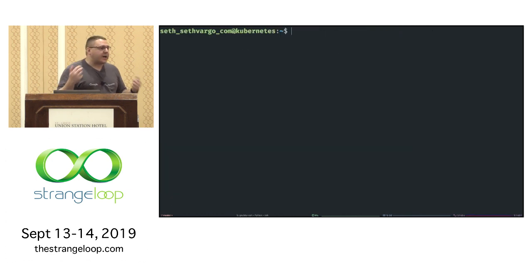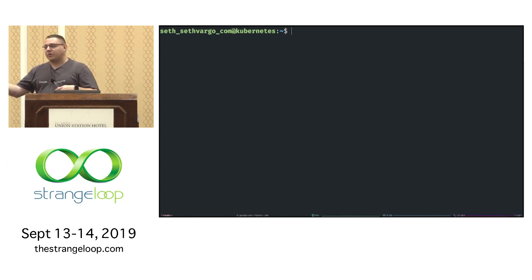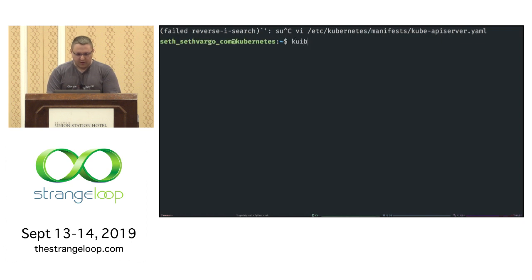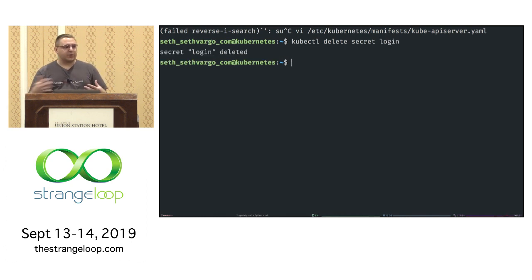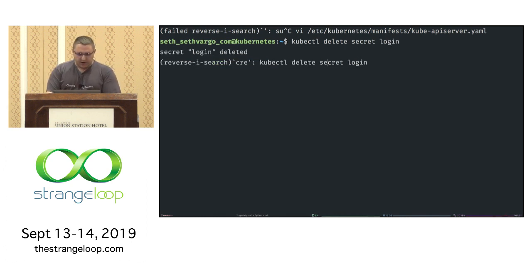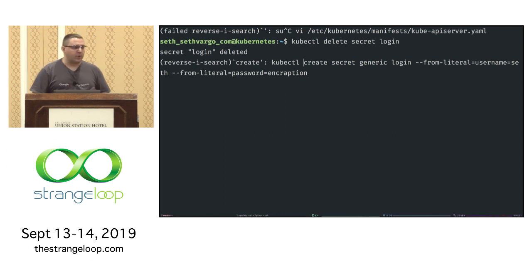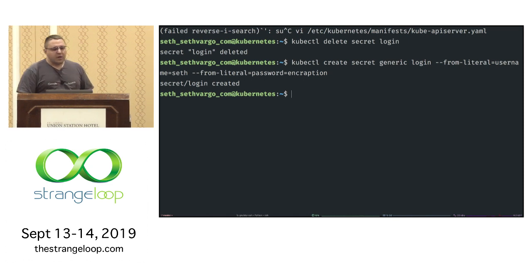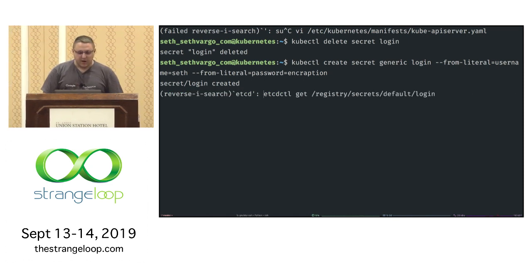So while that happened, we had downtime, right? Remember I talked about one of the negative impacts of this: when you restart that, no one could run kubectl get secret, no one could run kubectl apply because my API server was down. It was only a few seconds, but it's not super great. So I'm going to run kubectl delete secret login. I'm going to delete the login we had before because that was stored in plaintext in etcd. And then I'm going to run the same create secret that we ran before, the exact same command. I ran it from my bash history. And I'm going to run the same exact etcd command.